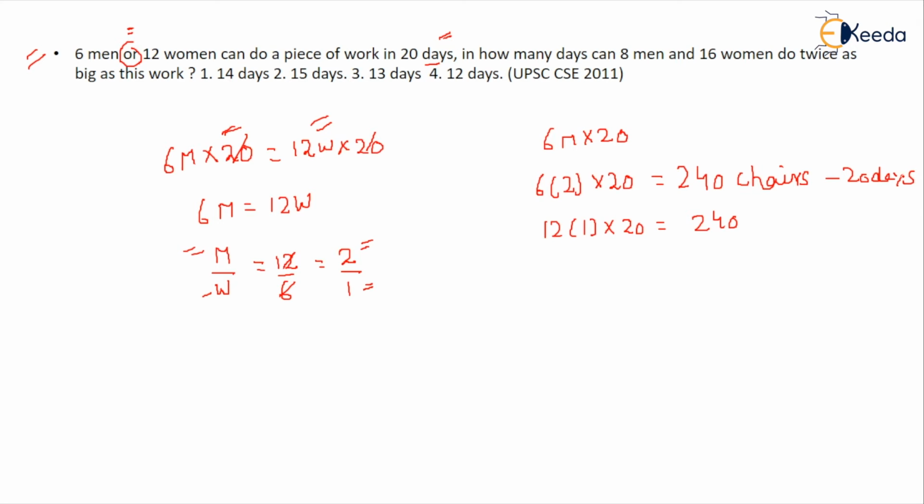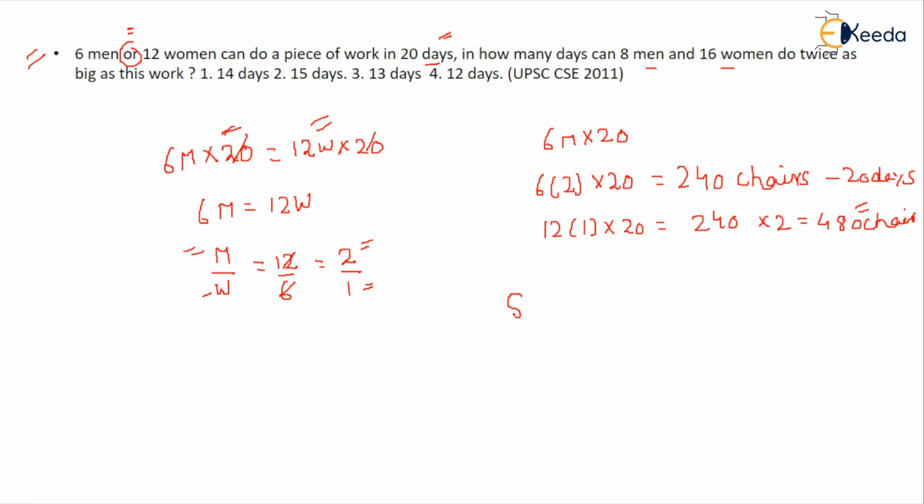Now they ask you, in how many days can 8 men and 16 women do twice as big a piece of this work? Twice this work means how much? 240 doubled, so that is 240 into 2, that is 480. So they are asking in how many days these 8 men and 16 women can make these 480 chairs.